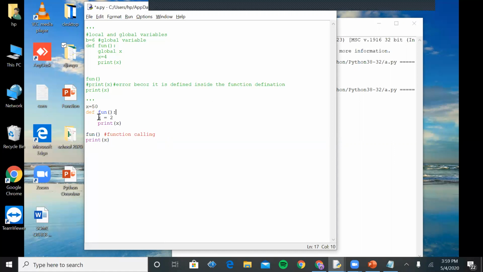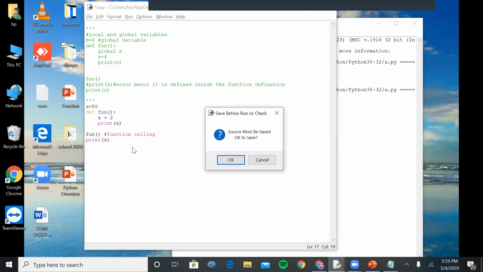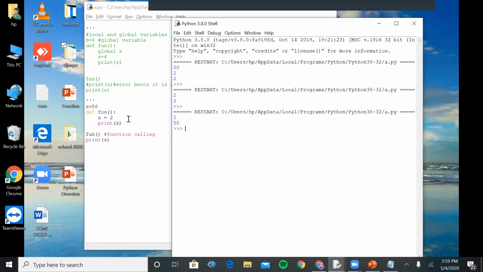I already specified the value 2 to it, obviously it will print the value 2, and after that I have used print x, it will show me the value 50. Why? Because x is already defined inside the function, and I have not made that variable accessible. I have not used the word global to make its value accessible outside the function.